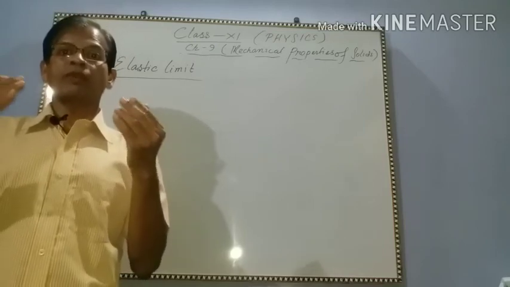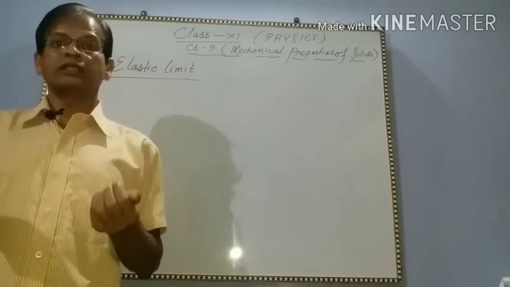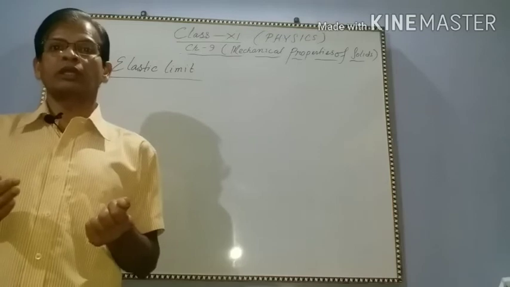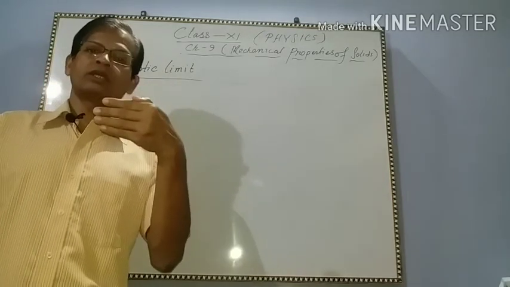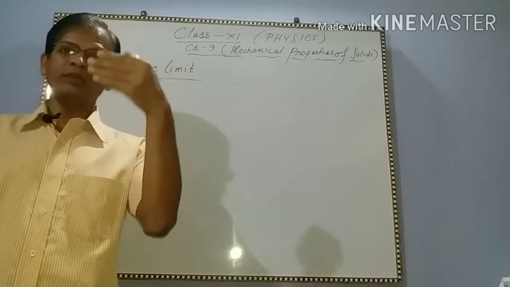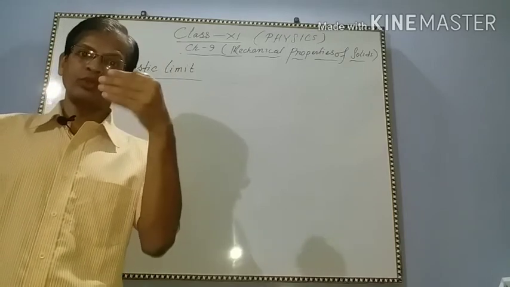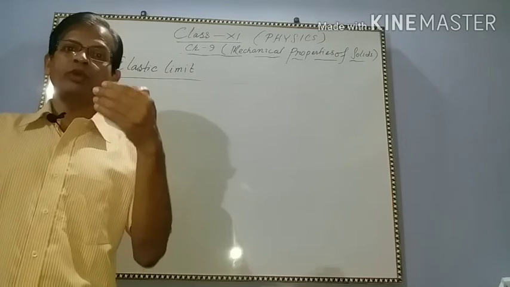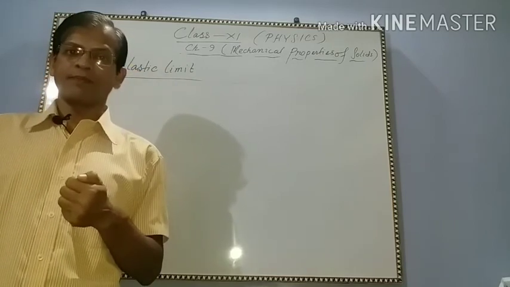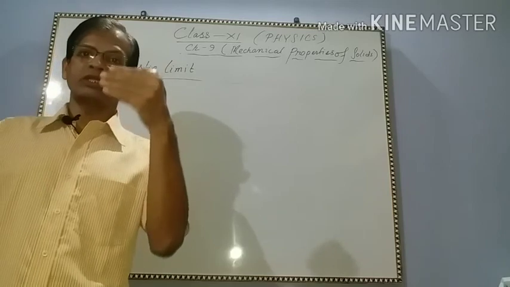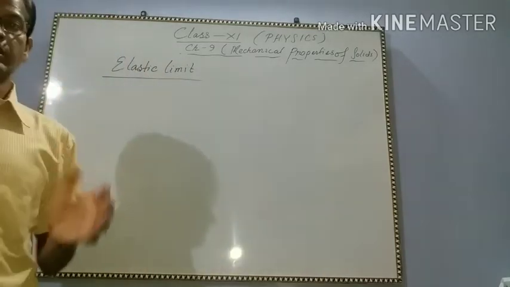There will be a permanent change in shape of the body. This upper limit of the deforming force is called the elastic limit.